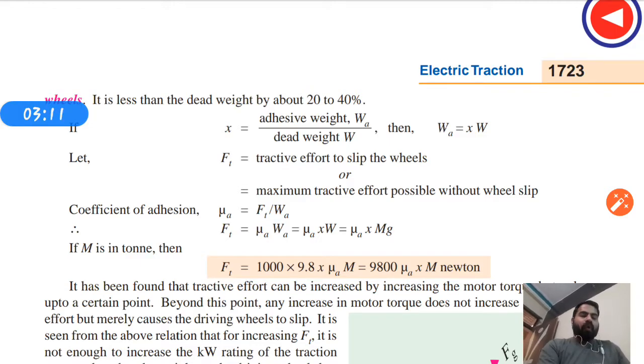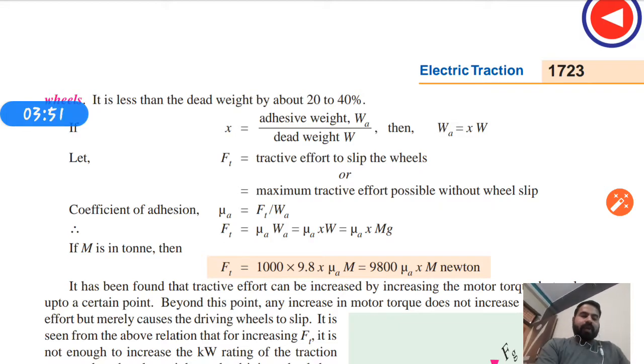Usually the value of the coefficient of adhesion is less than 1. The normal value of the coefficient of adhesion for a dry surface is approximately 0.25, and approximately 0.15 to 0.20 is the range for a greasy surface.